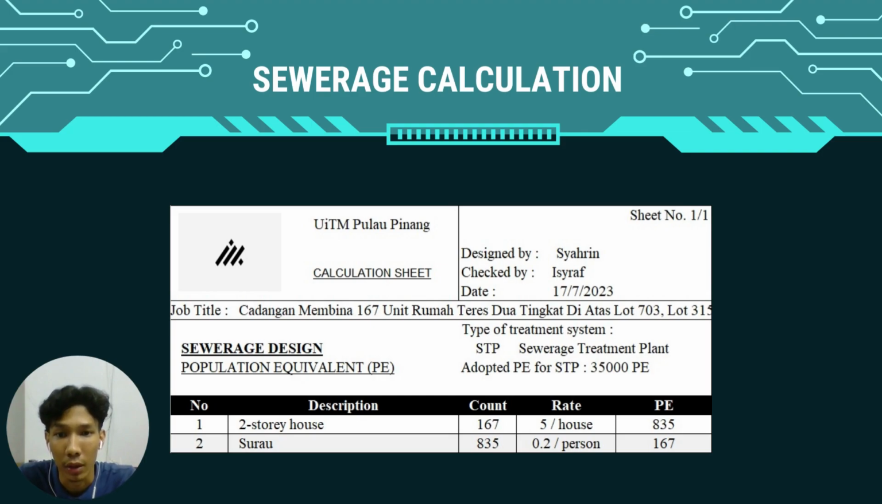For the sewerage calculation, we find the population equivalent, which is PE. The first one is two-story houses: 167 two-story houses, rate 5 per house, and PE 835. The second one is surau. The count for surau is 835 and the rate is 0.2 per person, and the PE is 167.